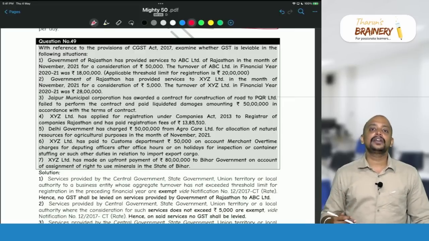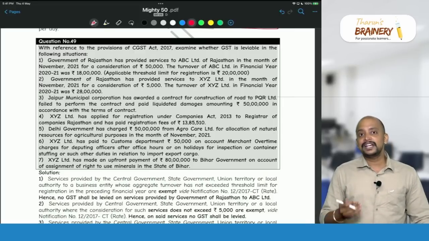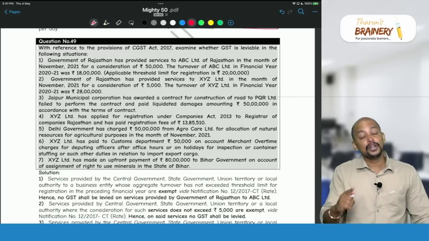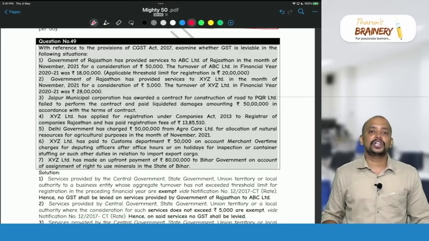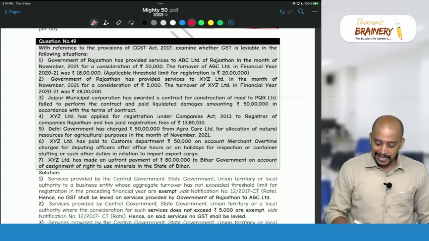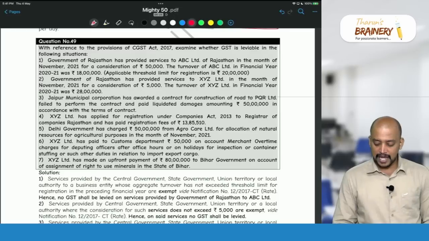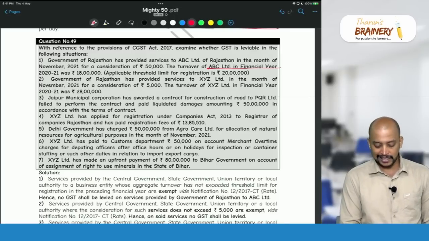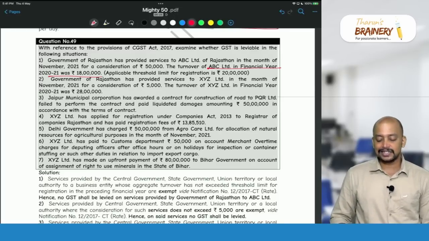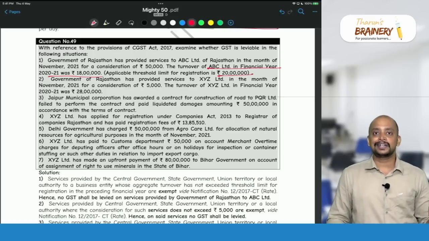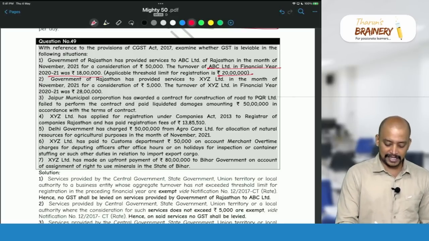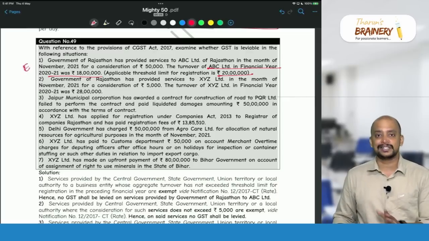Services other than renting of immovable property provided by government to a business entity whose turnover during the previous year does not exceed the threshold limit for registration is exempted. In this case, what is the turnover of ABC Limited in the previous financial year? 18 lakhs. It does not exceed the threshold limit of 20 lakhs. Due to that reason, the said service provided by government to a business entity is exempted.